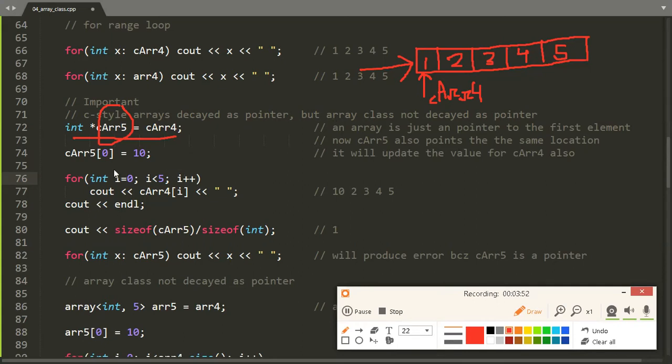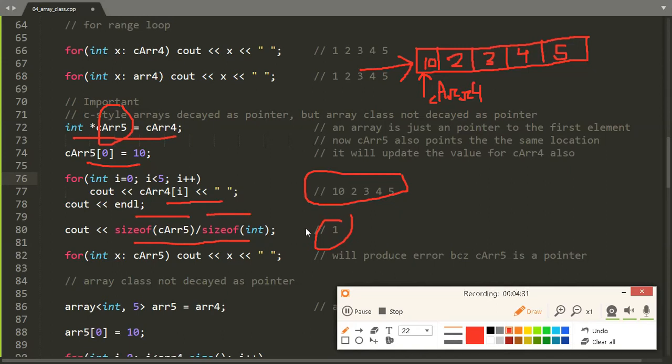So now if we make changes using CRA5, like here we change the value of 1 to 10, it will also reflect in CRA4. As you can see here, I have printed the values of CRA4 and you can see the result. It will print 10, 2, 3, 4, 5 because we have updated the value at the 0th index to 10. So now if we want to find the size using CRA5, it will result in the value 1 because now CRA5 is a pointer and we know the pointer is of type int. sizeof will return the size of an int, and when we divide sizeof int by sizeof int, it will result in 1.